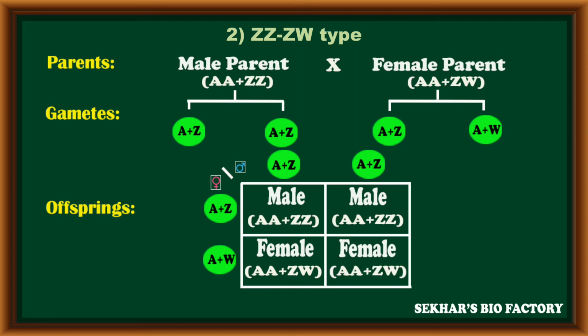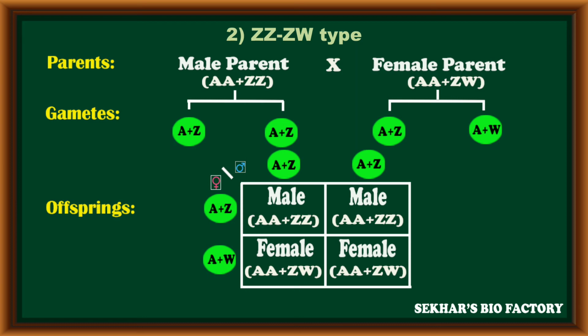In a similar way, the fourth combination also receives one Z chromosome from the male gamete and a W chromosome from the female gamete, and becomes a female offspring. In this way, in female heterogamety, the female gametes play an important role in sex determination, and every time there is a 50% chance for a male offspring and a 50% chance for a female offspring.